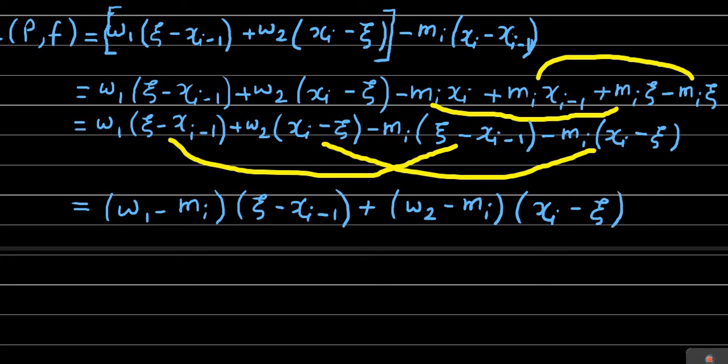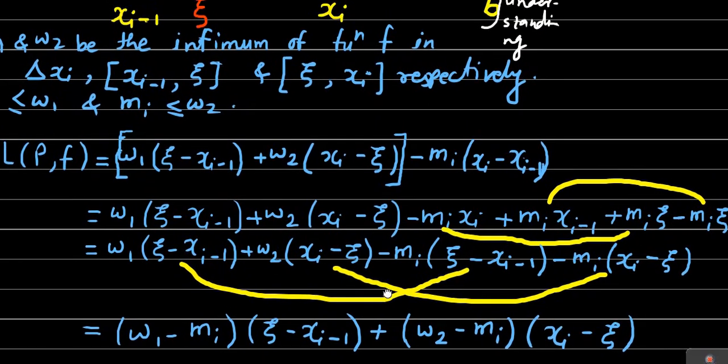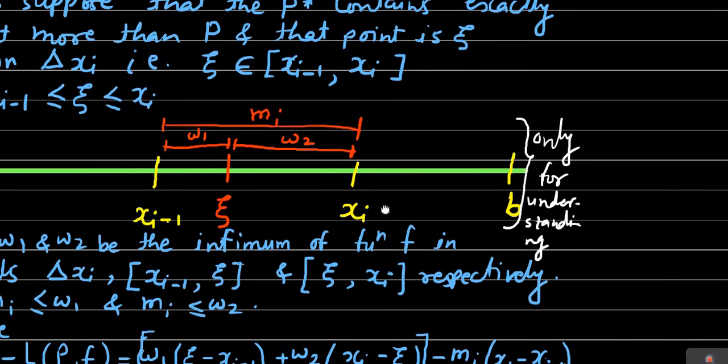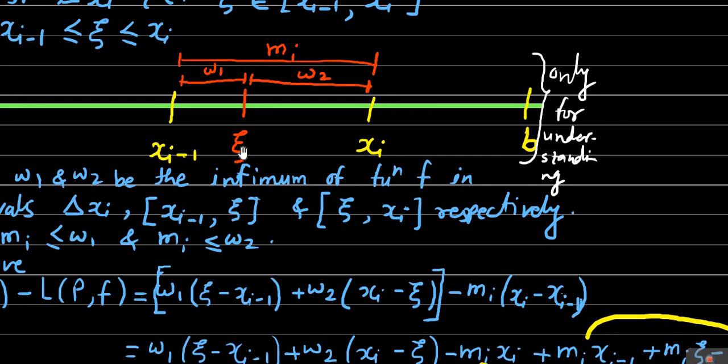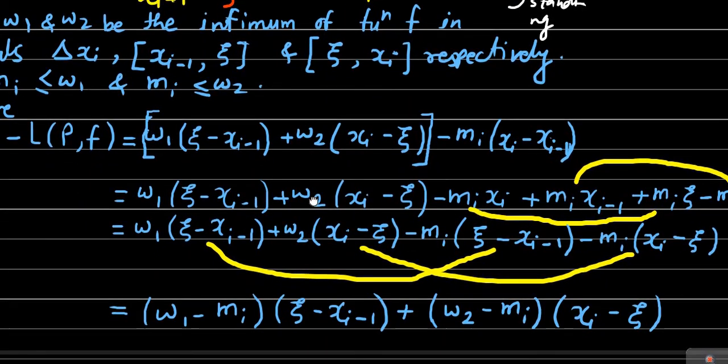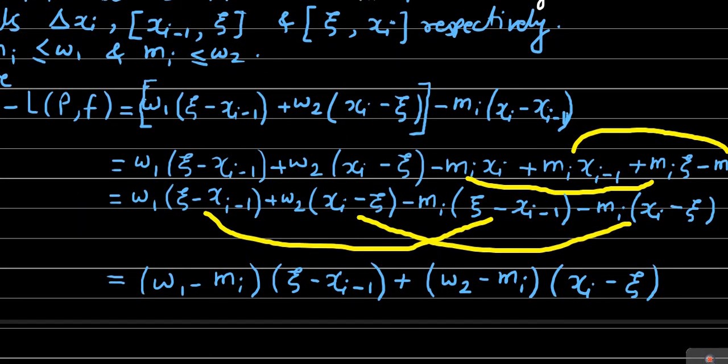Now observe carefully what we have obtained. xi minus xi minus 1 is the length of that subinterval, see here in the diagram. xi minus xi is also the length of a subinterval, and lengths of intervals are never negative, which means that both these terms are non-negative.